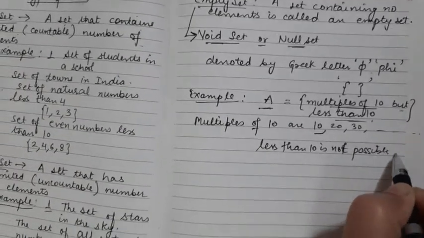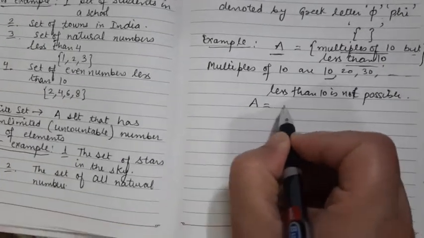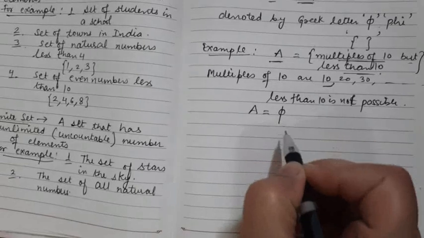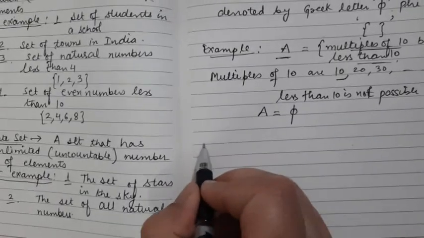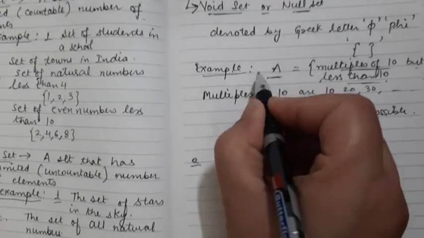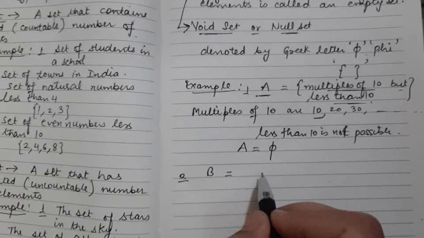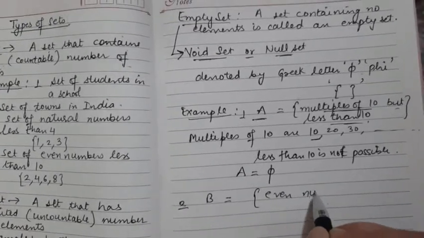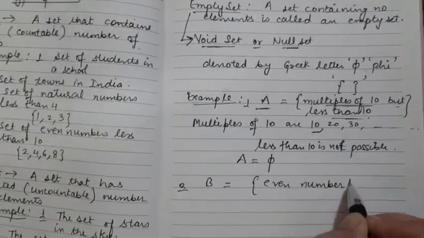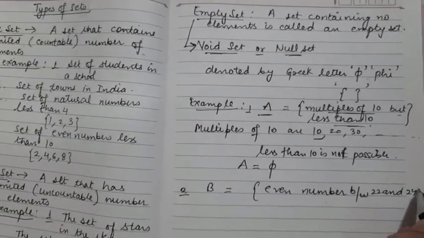So this set is an empty set. We can write A equals phi, means empty set. Another example, set B represents even numbers between 22 and 24.